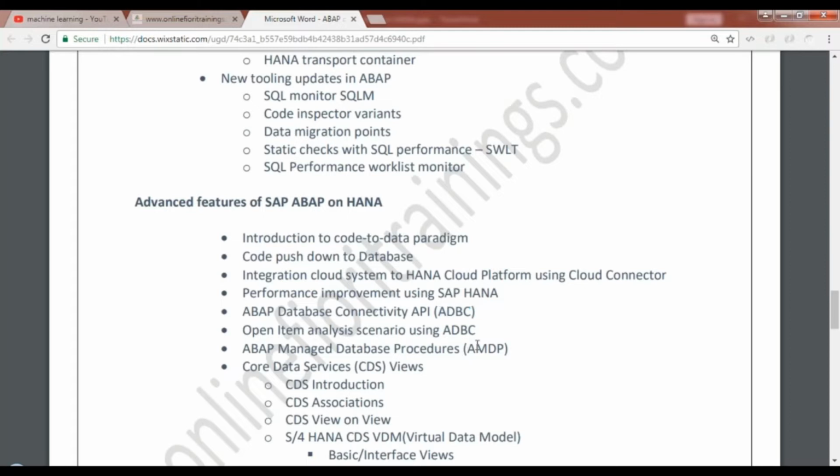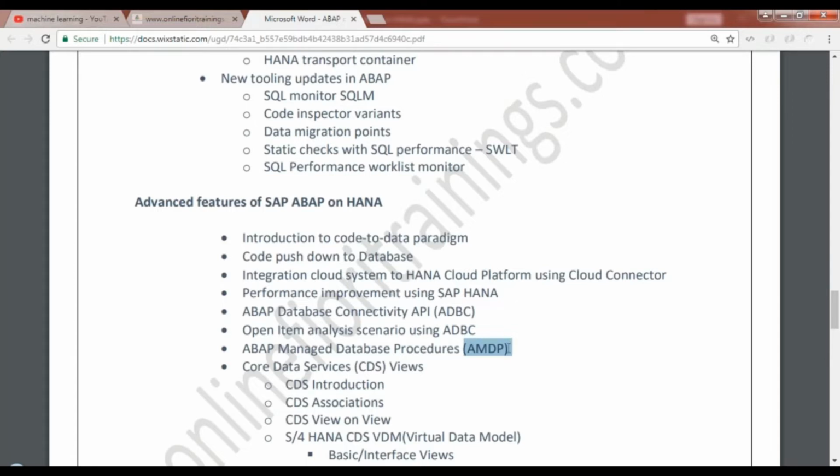Then, of course, new advanced techniques like ABAP managed database procedures, where you can write SQLScript code directly into an ABAP class, and that class can have some special methods which ultimately create a procedure in the underlying SAP HANA database. So this is another advanced technique to do a code pushdown, to squeeze out the last bit of SAP HANA database performance improvement.